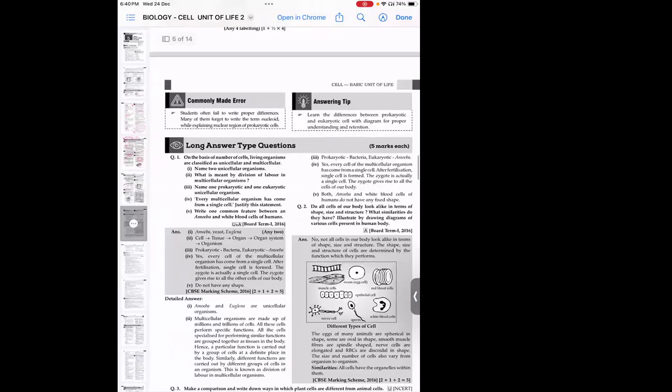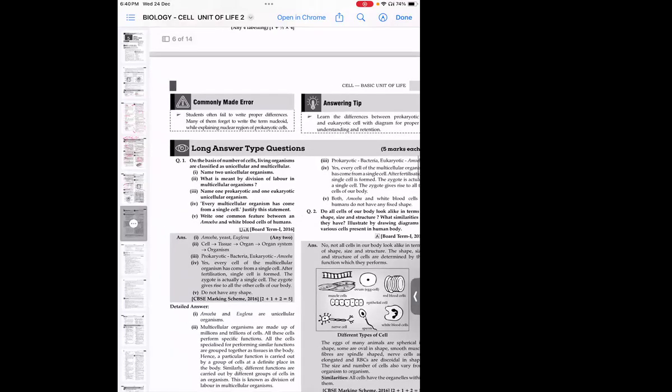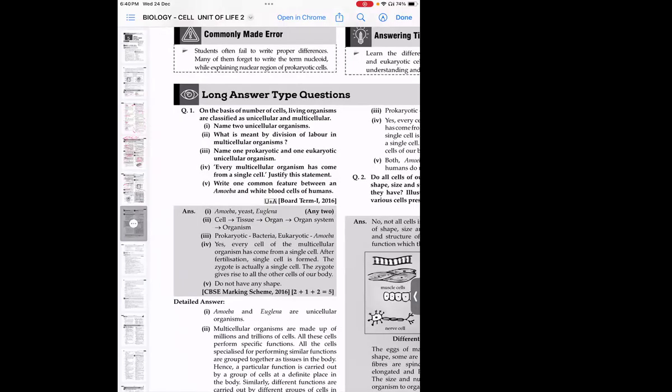Question number 1: on the basis of number of cells, living organisms are classified as unicellular and multicellular organisms. Now, name 2 unicellular organisms. You can write any 2: amoeba, chlamydomonas, yeast, euglena. Question number 2, what is meant by division of labor in multicellular organism?